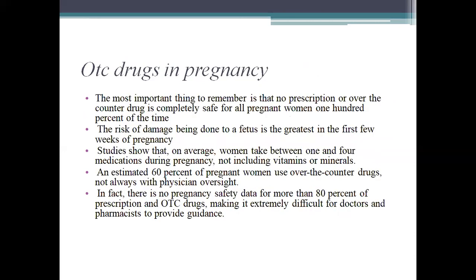The most important thing to remember is that no prescription or over-the-counter drug is completely safe for all pregnant women. The risk of damage being done to the fetus is greatest in the first few weeks of pregnancy. Studies show that, on average, women take between 1 and 4 medications during pregnancy, not including vitamins or minerals.